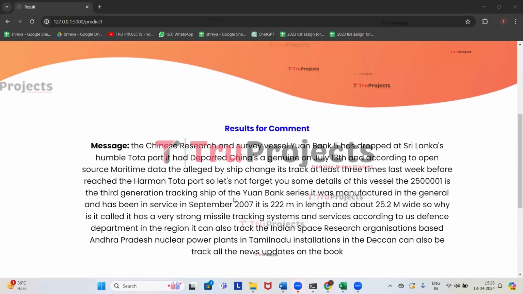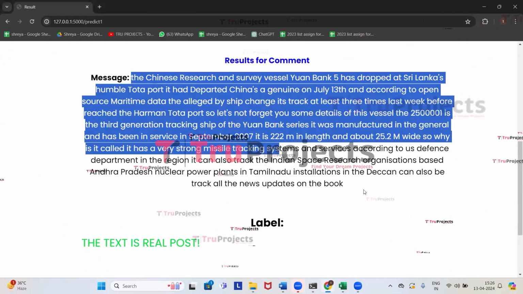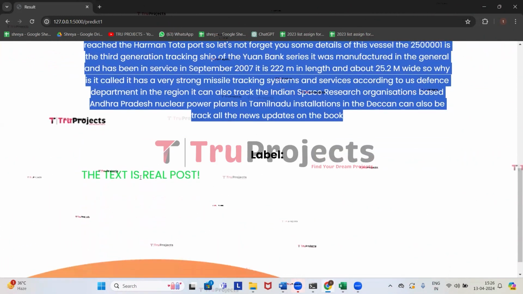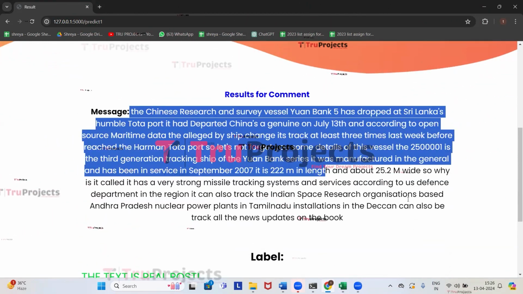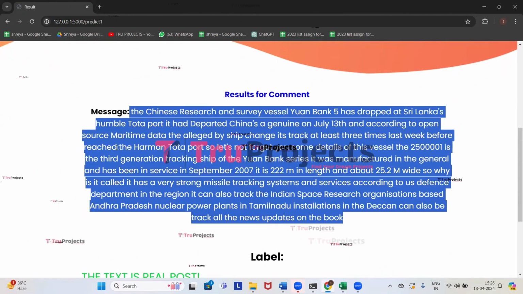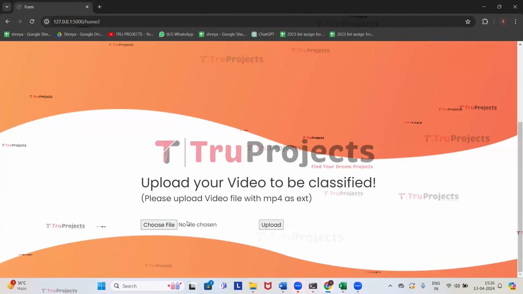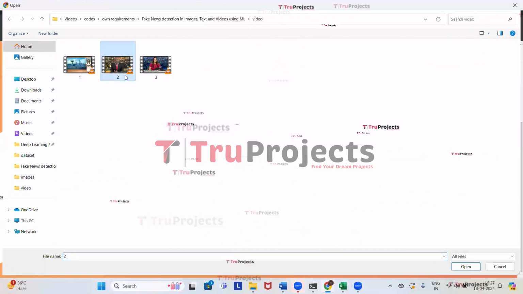So here we got the detection. This is the text extracted from the video. And for this text, it has predicted that the text contains real post, which means that it has real news in it. So now we will try uploading some more videos. So click on video link, click on choose file. Now we will upload the second video.